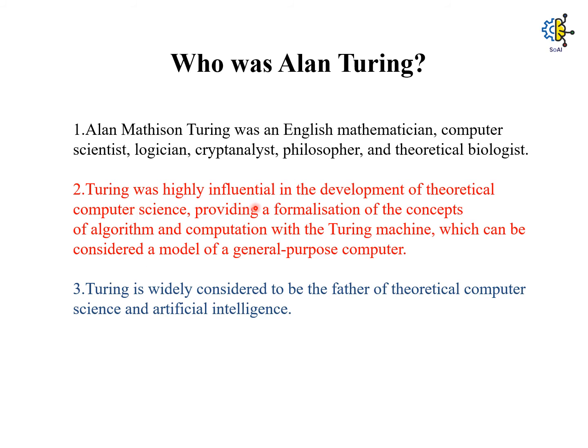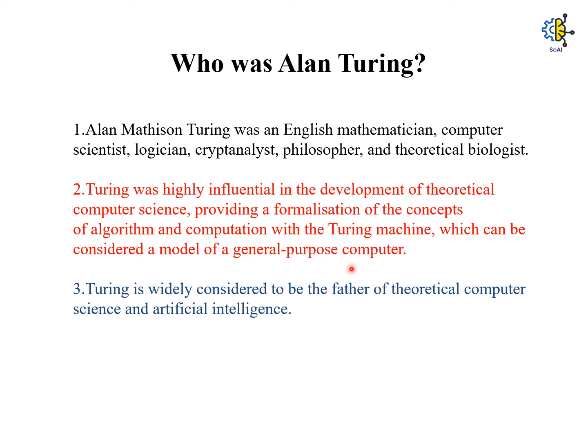Turing was highly influential in the development of theoretical computer science, providing a formalization of the concept of algorithm and computation with the Turing machine, which can be considered a model of a general purpose computer.